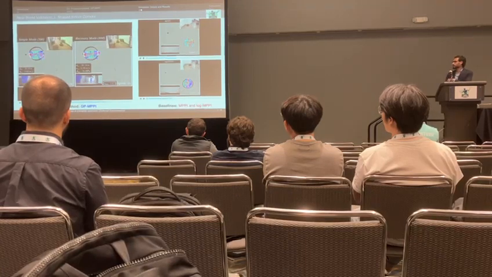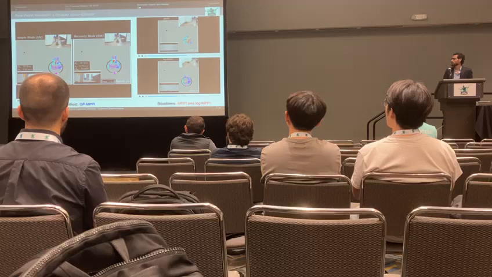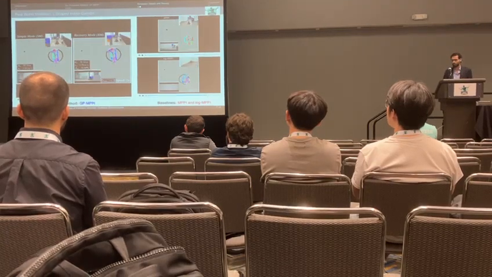While as you can see on the right, both the baselines, the MPPI and the local MPPI, were stuck at a local minimum just after the robot started to navigate.